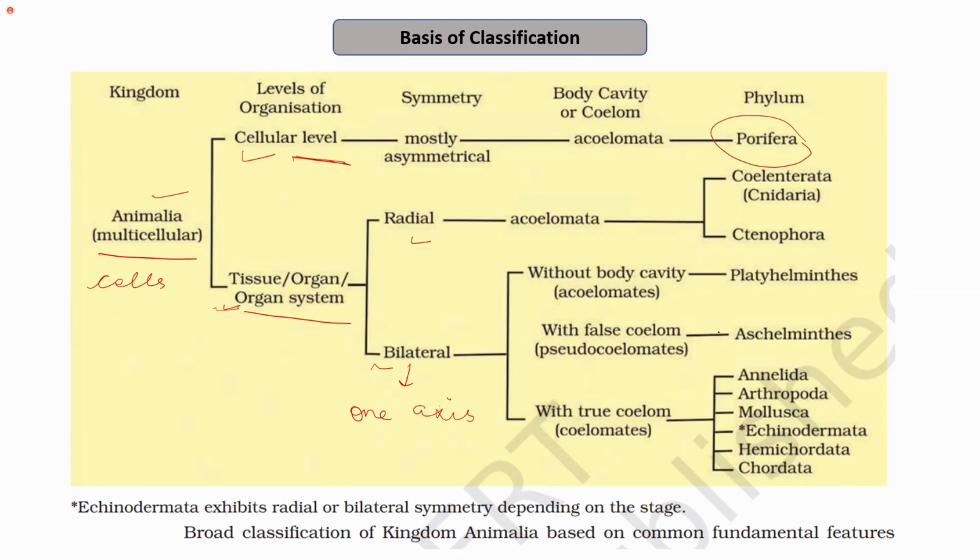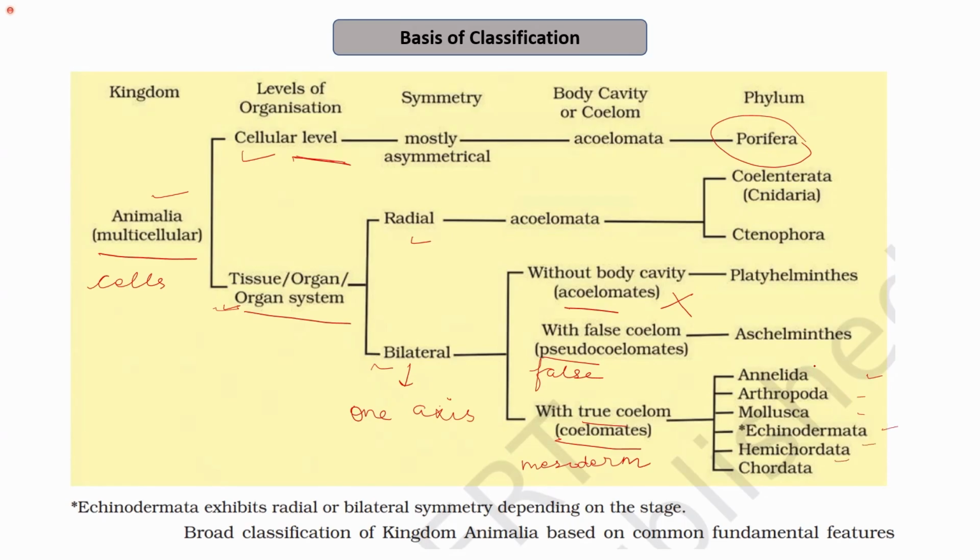Then on the basis of the body cavity, they can be divided into acoelomates, that is, they do not have any body cavity, and pseudocoelomates, in which the body cavity is a false body cavity, which is aschelminthes, and we have already learned about it. Then we were focusing on the organisms that have the true coelom, that is the coelomates. In this, the coelom, that is a body cavity, is formed by the mesoderm. The true coelomates are annelids, arthropods, mollusks, echinoderms, hemichordata, and chordata.